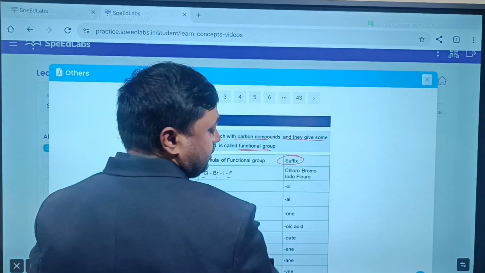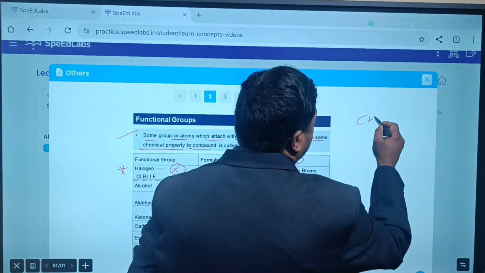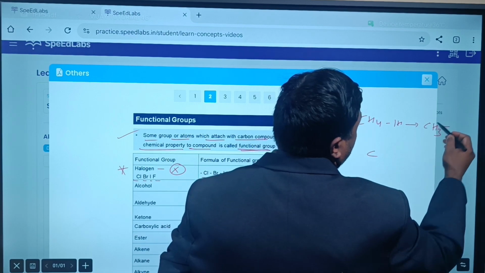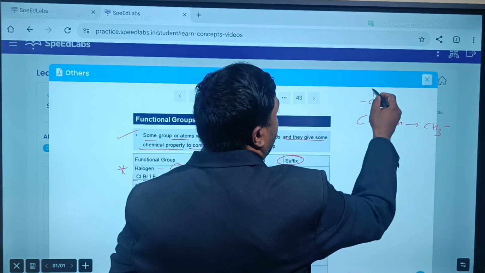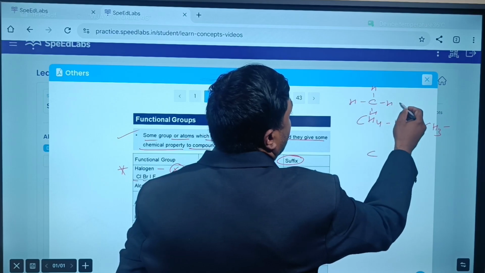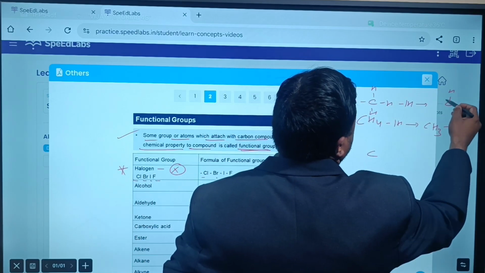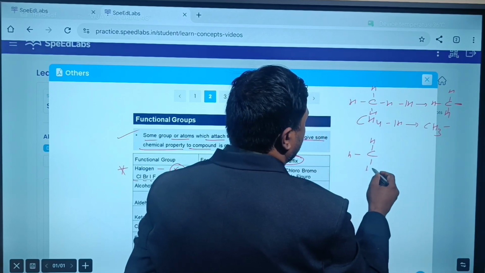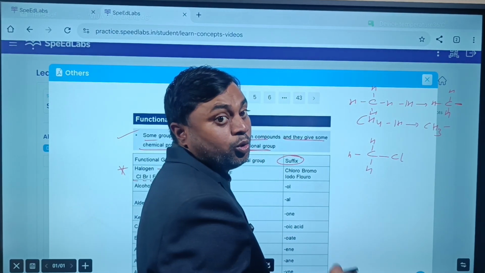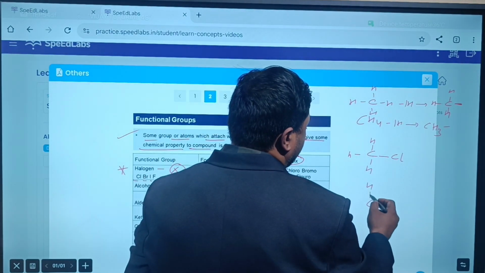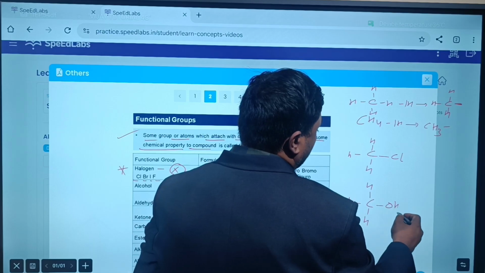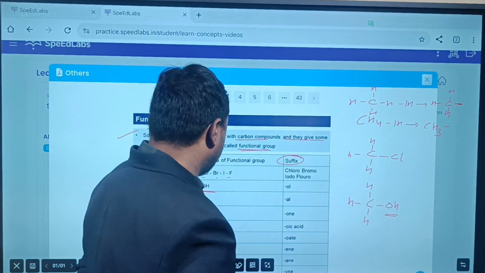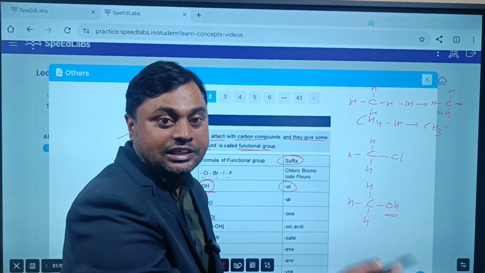So here we are using the suffix. For example, methane is CH4. In this, if one hydrogen is lost, what does it become? CH3 with one free valency. Why? Because carbon with four hydrogen atoms is fulfilled; one hydrogen is lost, so it becomes CH3. So there is a free valency, yes or no? In this free valency, suppose Cl comes and attaches, it becomes chloromethane. In this free valency, if OH comes and attaches, OH is a functional group called alcohol, so it is known as methanol, because the suffix we are using is ol. We will discuss in detail.